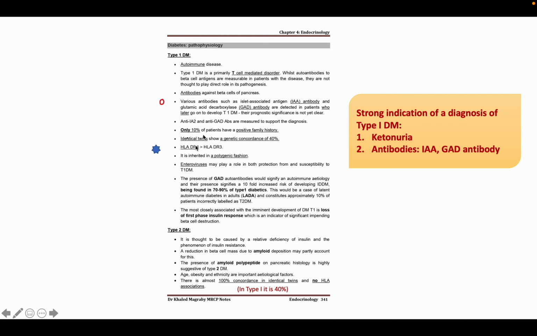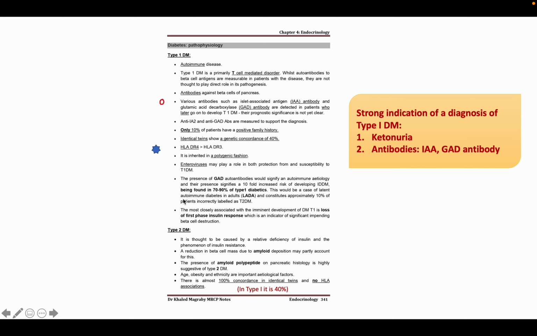You can see here that only 10% of patients may have a positive family history. In type 2 diabetes mellitus, a familial association is more expected. In type 1 diabetes mellitus, HLA-DR4 is a very important association, and also DR3, but DR4 is more important, and this is very important for our part 1 exam.